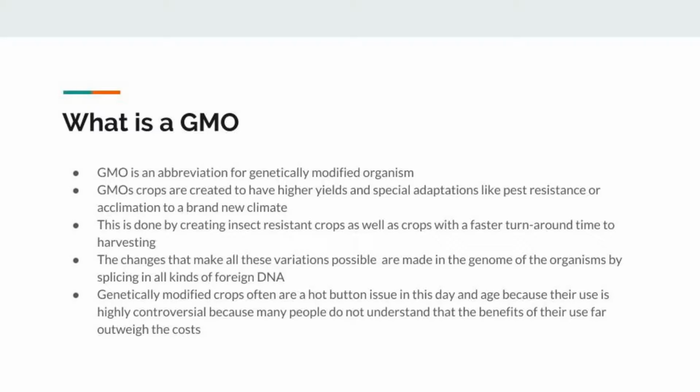The changes that make all these variations possible are made in the genome of an organism by splicing in all kinds of foreign DNA. Genetically modified crops often are a hot button issue in this day and age because their use is highly controversial, because many people do not understand that the benefits of their use far outweigh the costs.